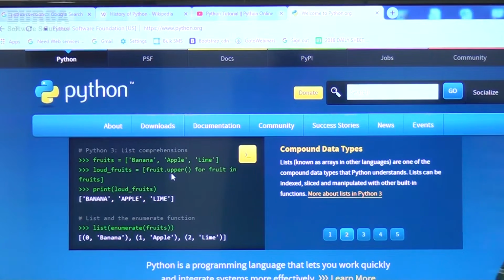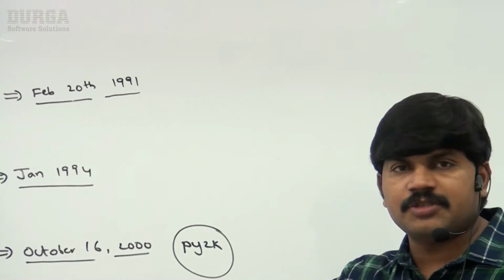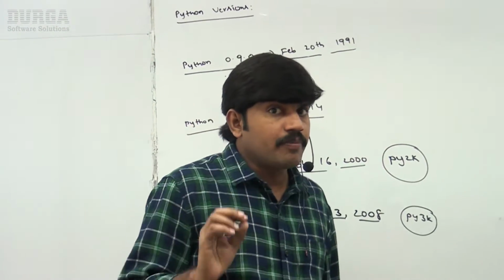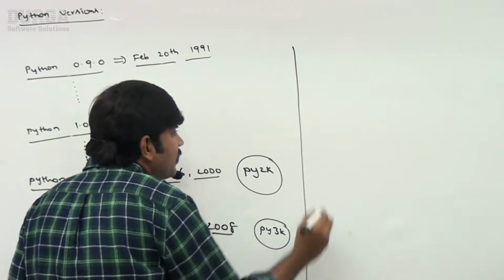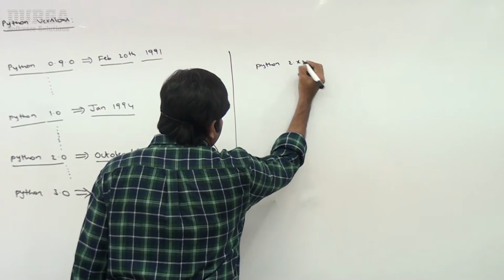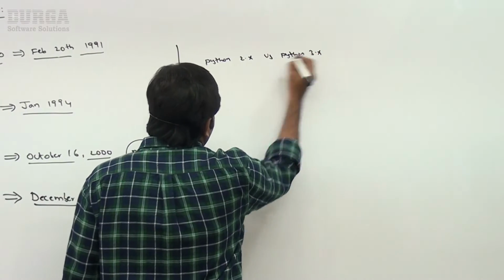Remember this one. Of course, the latest is Python 3.x, right? Now I want to talk about a very important point related to Python 2.x and Python 3.x. Very important conclusion. Please listen, sir. Python 2.x versus Python 3.x.